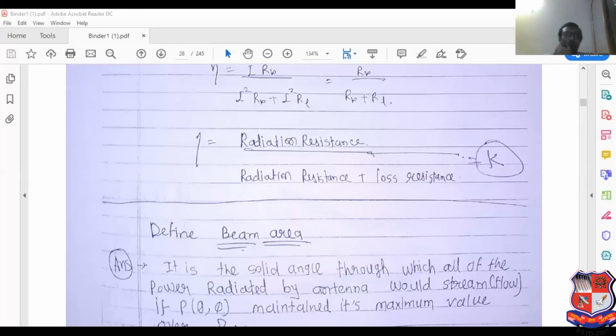Other MCQs related to chapter number 16, radio wave propagation, I will discuss at that time. So this is the completion of the lecture.